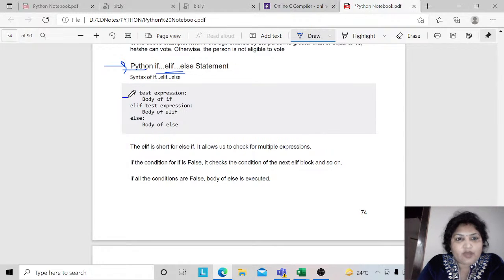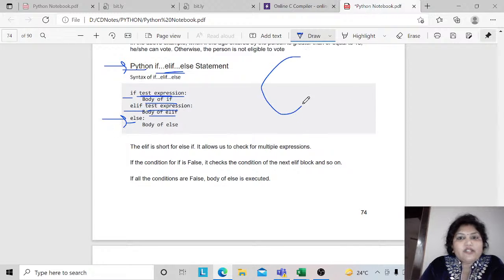Suppose this is my if statement, this is my first condition, then you have a certain block of statements. Then elif, you have a test expression, then you have multiple conditions. If you have another elif, you can put any number of elifs, and then after that this is my default statement for all the ifs.